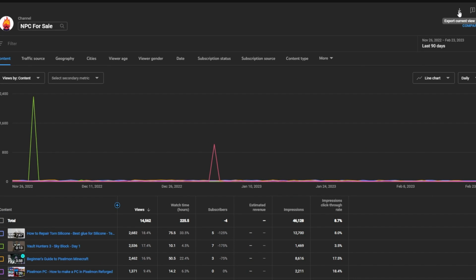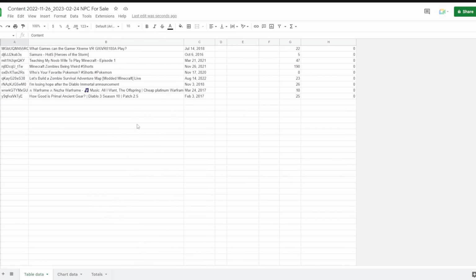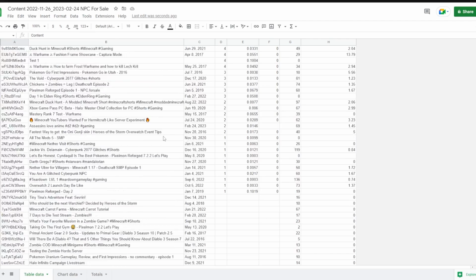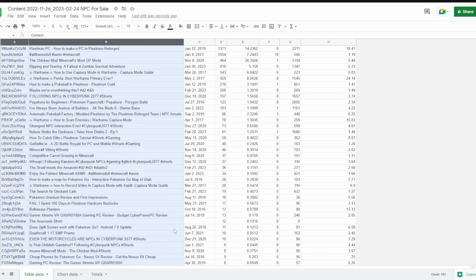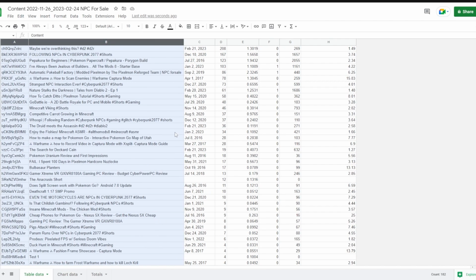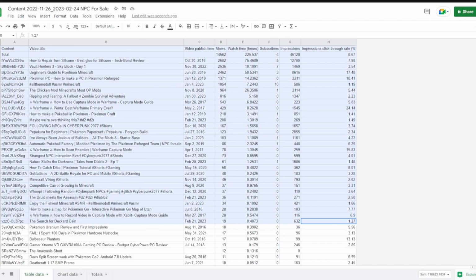Then we're going to click right up here where it says Export Current View. Actually, let's make this simple. We're just going to export it as a Google Sheet. And there we go. So this has 91 videos in it, but we're not going to go after the whole thing. We're just going to grab maybe the top 30 videos. Yeah, let's go with the top 30 videos. Okay, we're just going to grab all that and copy that.